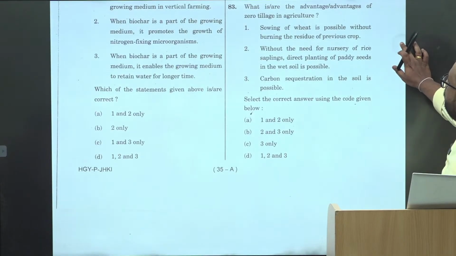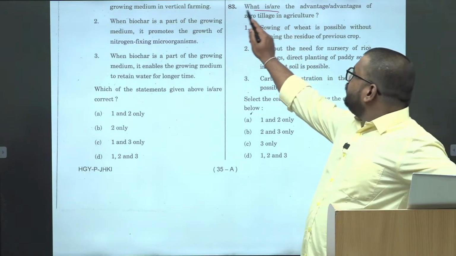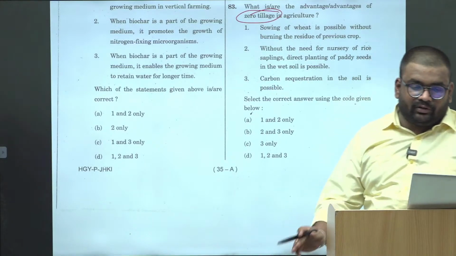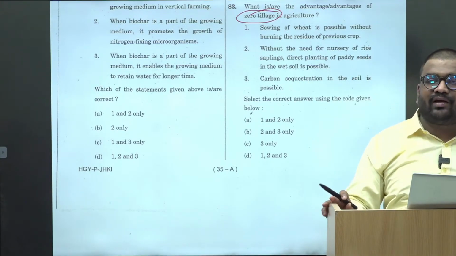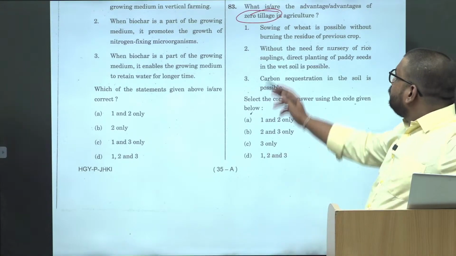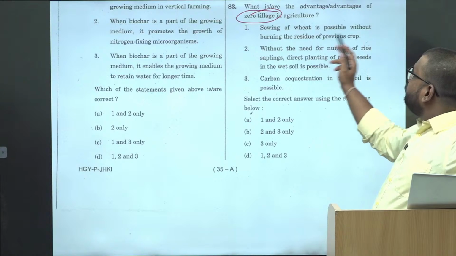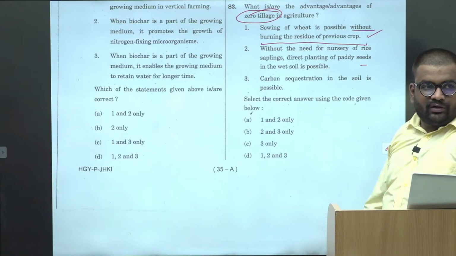Then advantages or disadvantages of zero tillage. Again, what is the meaning of the zero tillage concept? Yes, you don't till the land, right? So whatever waste that is there, you keep it there itself, right? So sowing of wheat is possible without burning the residue, right? It is correct.